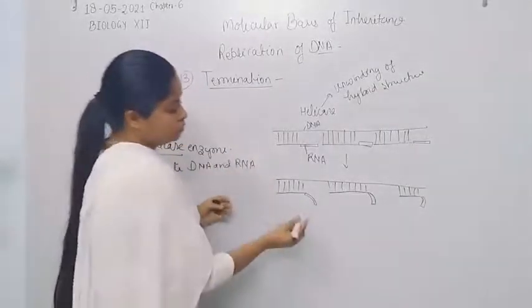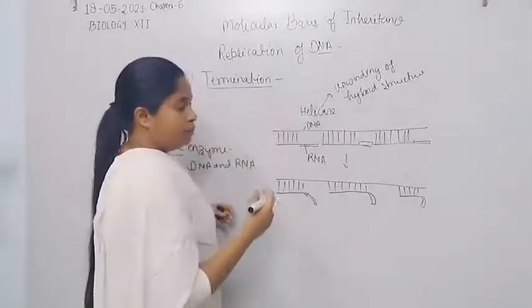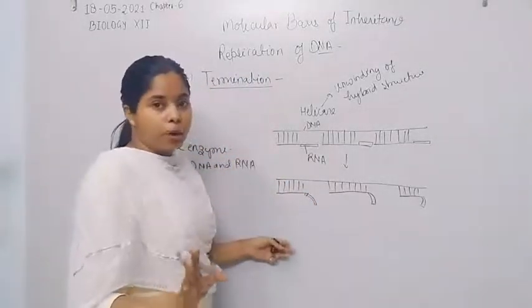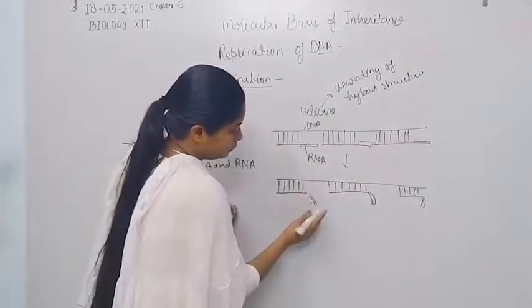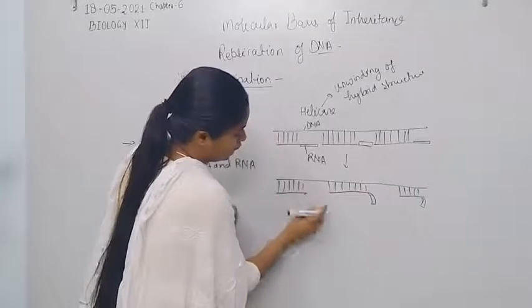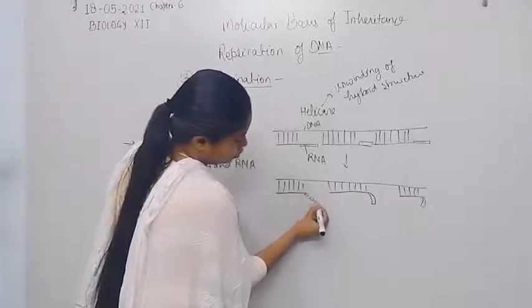Then we need to cut these RNA primers, that is, break down the phosphodiester bond present between the nucleotides. If we draw it block-wise, this shows one nucleotide, the next shows the second nucleotide, and so on.